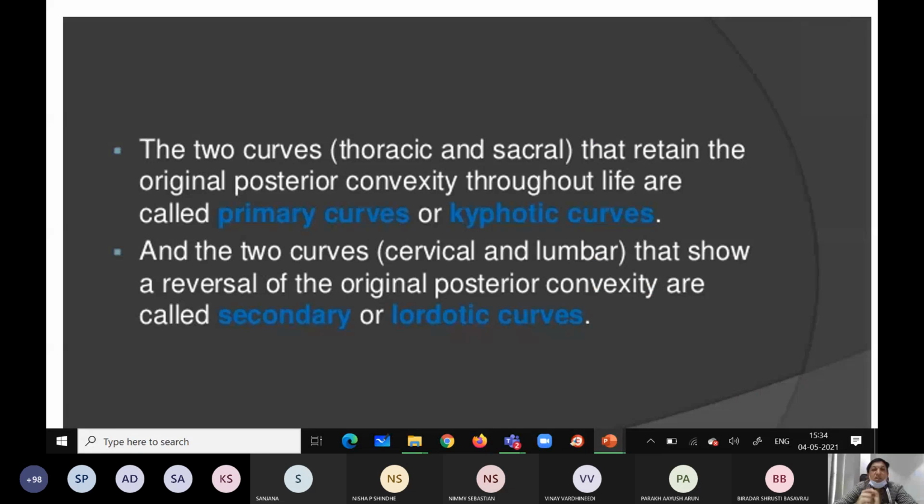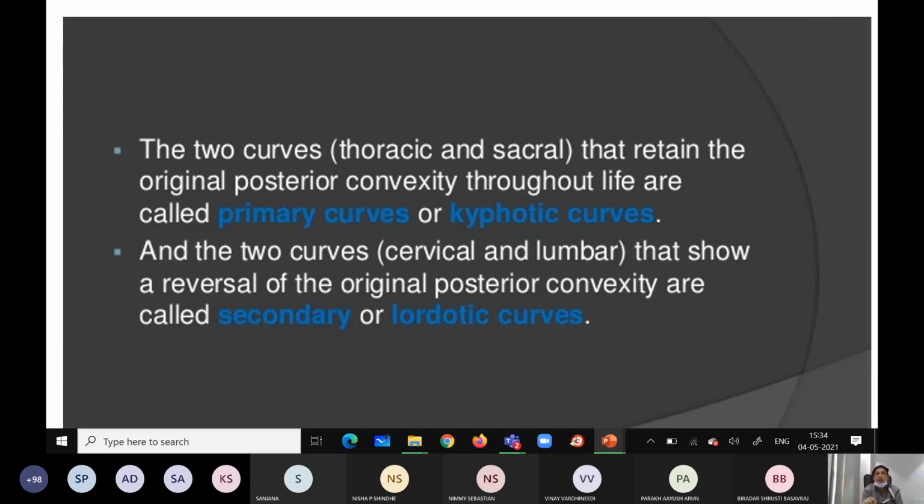As you know, it is a column, vertically, so it has its own curves. Two curves, thoracic and sacral, retain the original position, with convexity posteriorly. In the next slide, I will show the diagram.